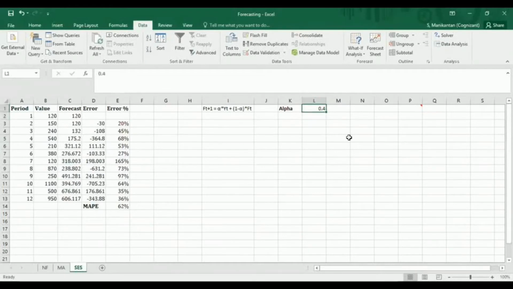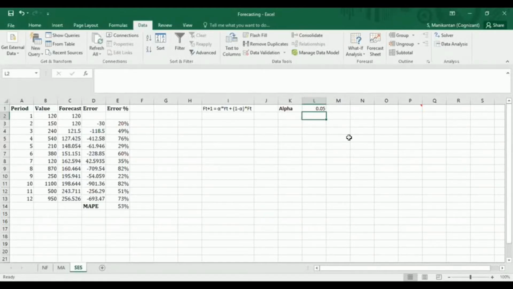So I keep on increasing alpha. I see that MAPE is constantly increasing. So in that case, I should go for a value of alpha less than 0.2 probably. I'll select 0.1. Yeah, it is decreasing, 48%. I select 0.05. It becomes 53% now. So there is some ideal value of alpha somewhere between 0.05 and 0.1 probably. We are not sure. So we cannot keep trying out all values one by one.